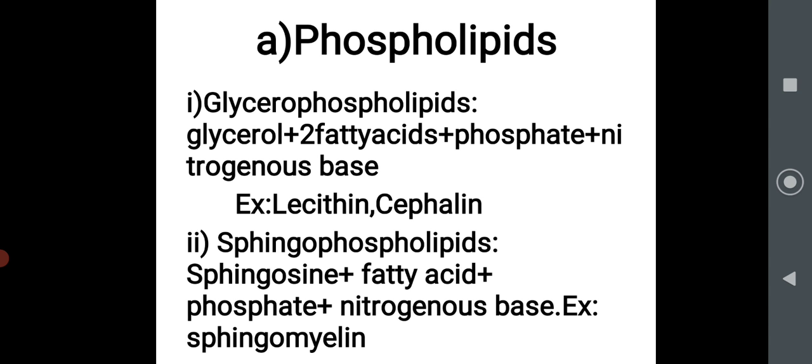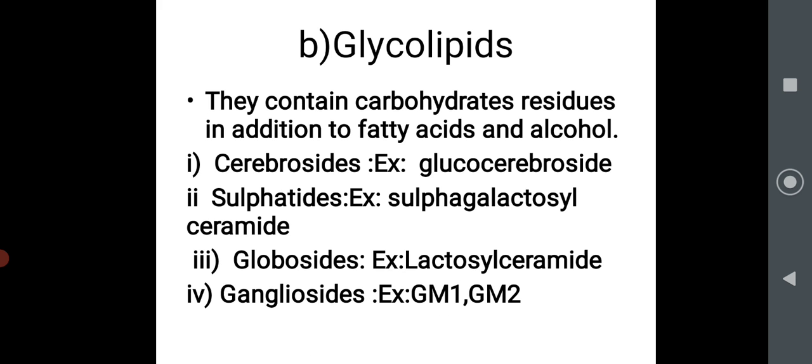So under phospholipid, glycerophospholipid, examples lecithin and cephalin; sphingophospholipid, sphingomyelin. Structure, no need to worry, it is not in your syllabus. You have to remember the classification and at least one or two examples.